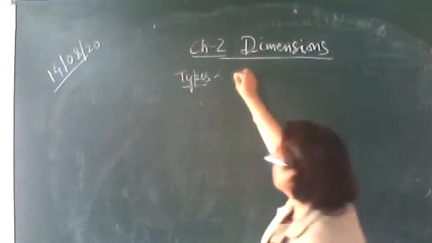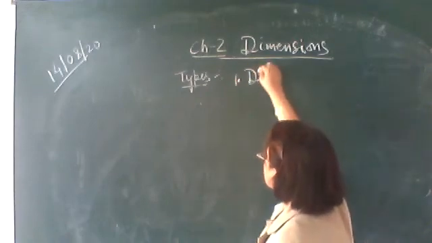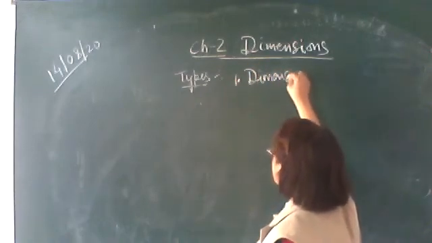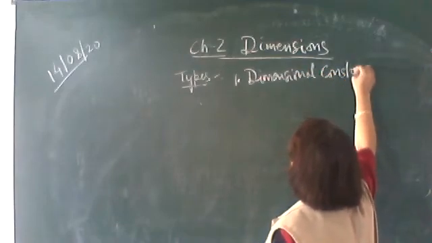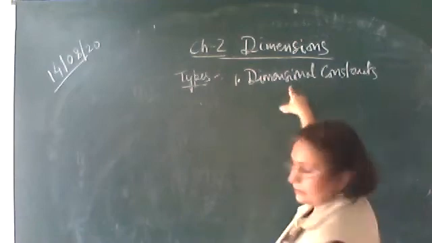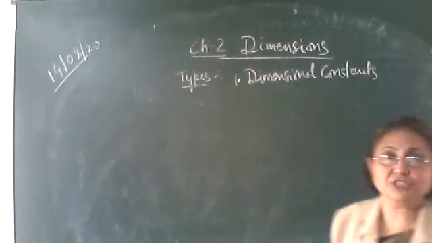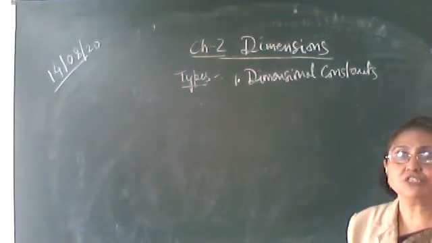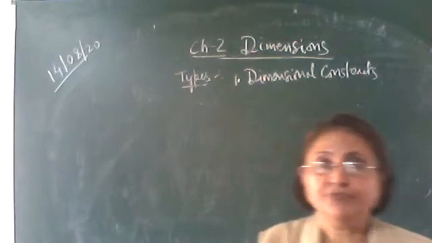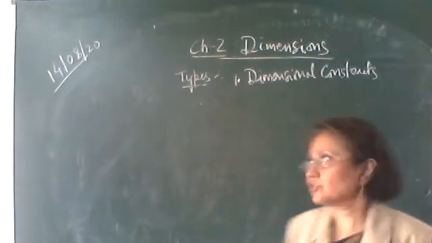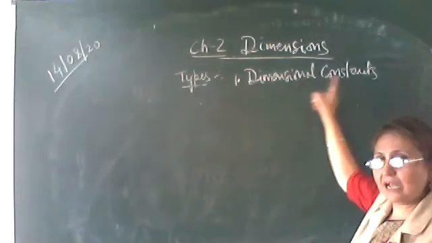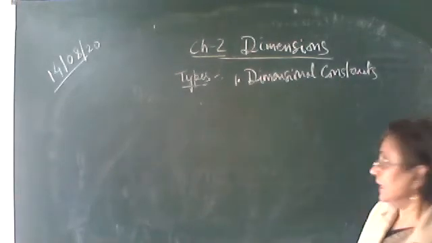Okay, the first is dimensional constants. The quantities which have dimension. Dimensional means which have dimension and their value is constant. Such physical quantities are called as dimensional constants. So they have dimension and the value is constant. Examples of